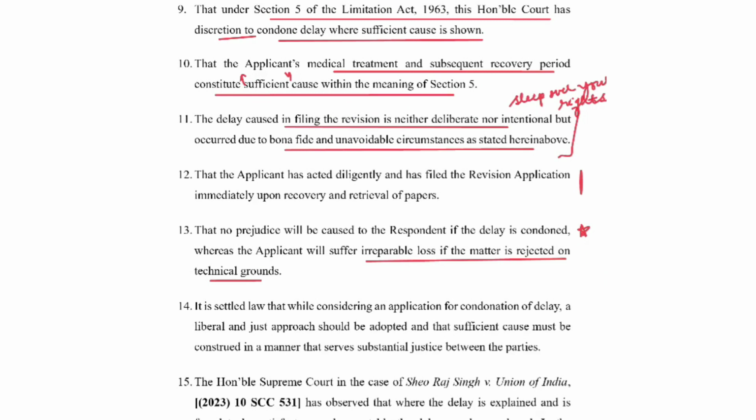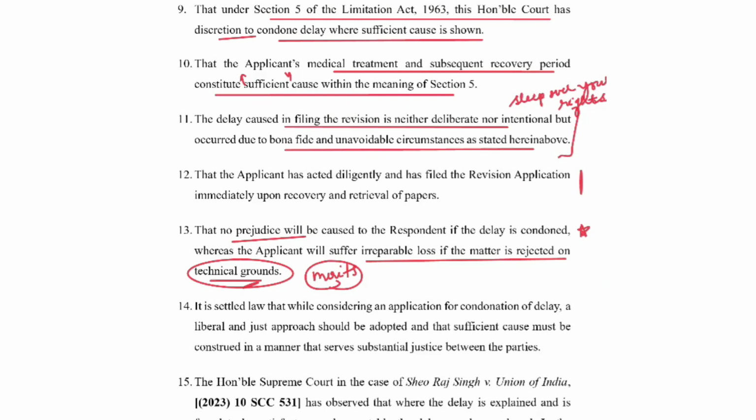So no prejudice will be caused to him if the delay is condoned, but it will cause a lot of loss to me because my right of getting maintenance would be rejected on a technical ground, not on merits. My application is not decided because until and unless the delay is condoned, my application cannot be decided. So my application is not decided on merits but on technical grounds. I don't get an opportunity to challenge the order on merits.